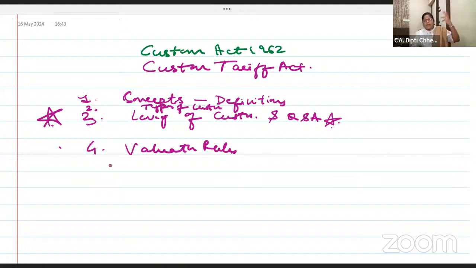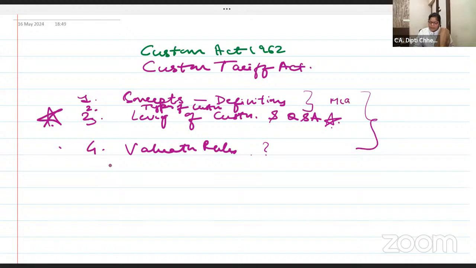Okay, you have imported the goods. On what value you have to charge the basic custom duty, additional duty, social welfare duty, and then IGST. You all know import of goods is treated as interstate sales, and so IGST is also applicable. So very important is what is the assessable value or the transaction value on which you have to charge, and what is the hierarchy. This is all about your portion.